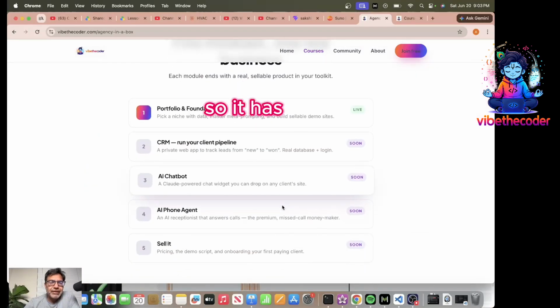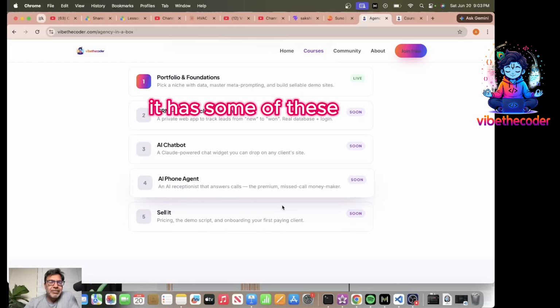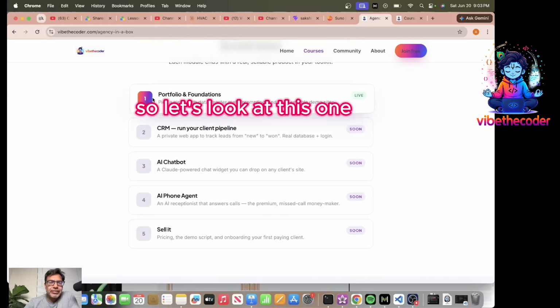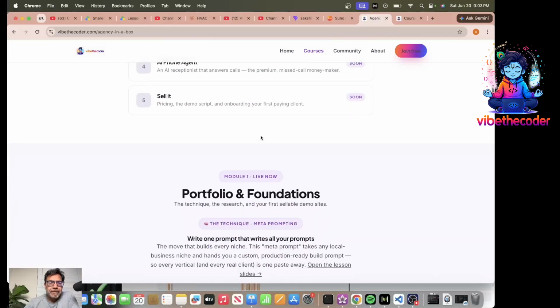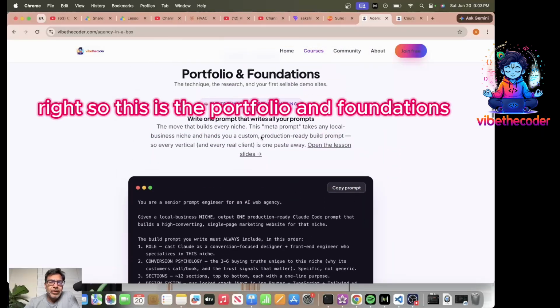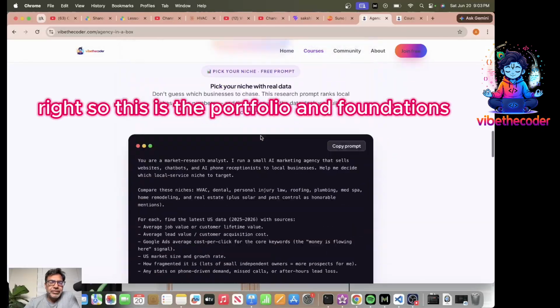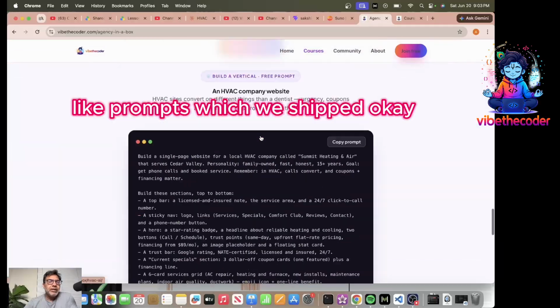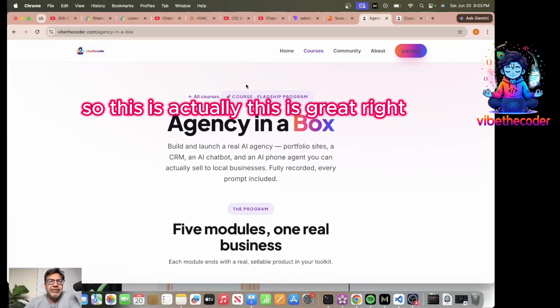So it has some of these modules, right? So let's look at this one. Pick a niche. Okay. Right. So this is the portfolio and foundations, right? These are the different lessons, prompts which we shift all around. Okay. So this is great, right?